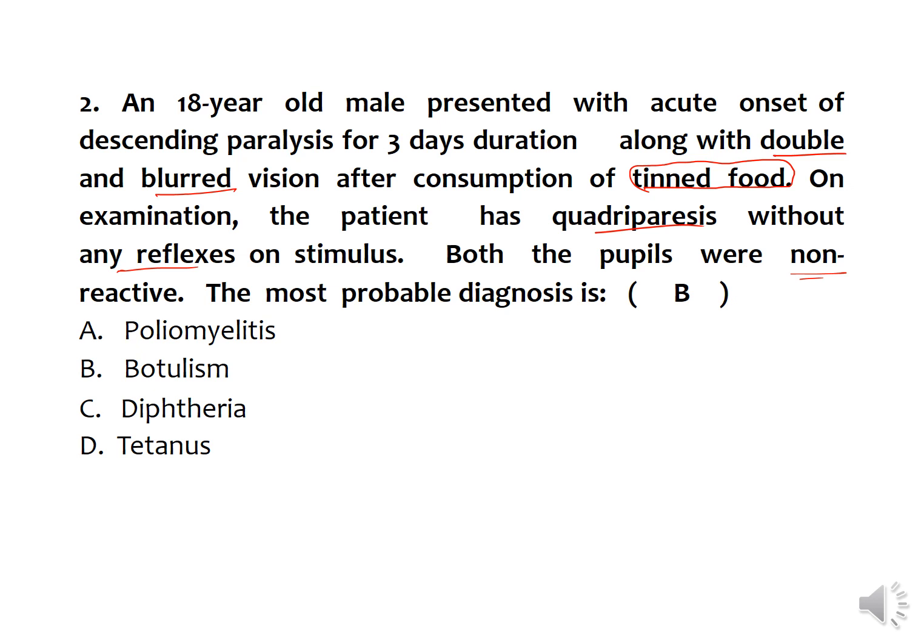One is poliomyelitis, which causes spastic paralysis, and diphtheria mainly involves the peripheral nervous system, as a complication of diphtheria, which is a respiratory tract infection, and tetanus causes again spastic paralysis by producing the toxin tetanospasmin.